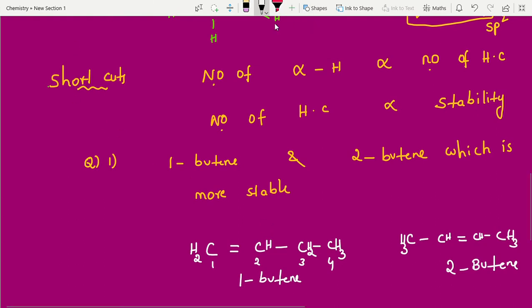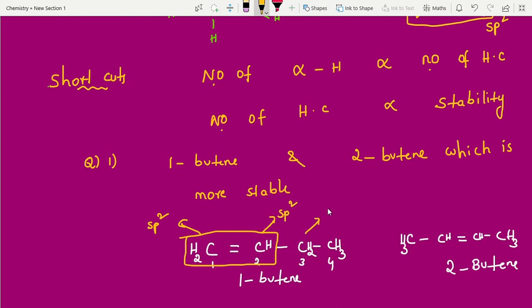So now look into this, students. sp2 carbon. Everybody knows what is sp2 carbon? All alkenes undergo sp2 hybridization, right? This is sp2 hybridization. Even this is also sp2 hybridization. First condition satisfied. What is the first condition I gave? The species must have an sp2 carbon. Yes, first condition satisfied. And the next, the alpha carbon, which is sp3 hybridization. Check it. Yes, this is sp3 hybridization. This is the next condition.